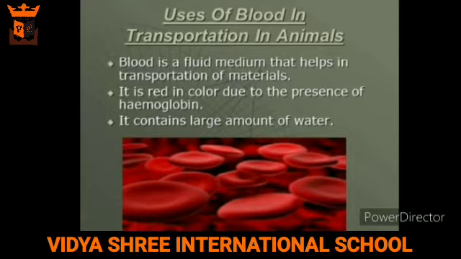Blood is a fluid medium that helps in the transportation of materials. It is red in color and contains a large amount of water. Normally, the volume of blood in an average human adult is between 4 to 5 liters. The blood consists of a fluid known as plasma in which three types of blood cells float.